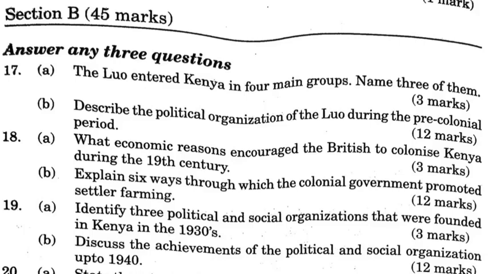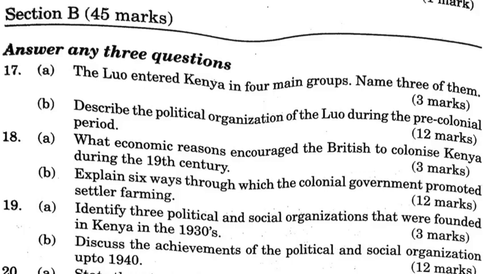18A. What economic reasons encouraged the British to colonize Kenya during the 19th century? To establish reliable markets for their manufactured goods, to establish sources for industrial raw materials for industries in Britain, to control the coast in order to safeguard their trade with the East, to stop the slave trade and establish legitimate trade, to find areas to invest surplus capital.